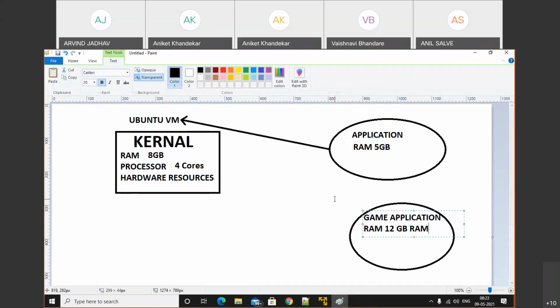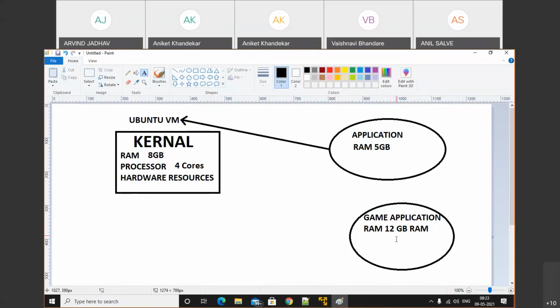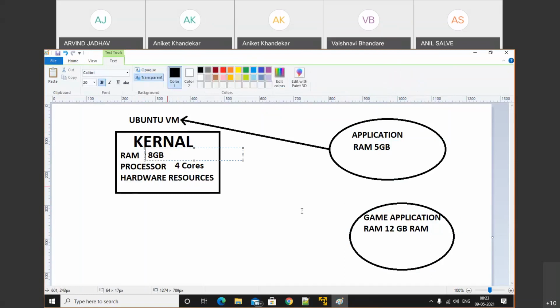My question is, can I execute this application on the Ubuntu VM? Yes or no? Because your VM contains only 8 GB of RAM, whereas the gaming application requires 12 GB of RAM. So will that application be executed on the Ubuntu VM, or will it generate an error?